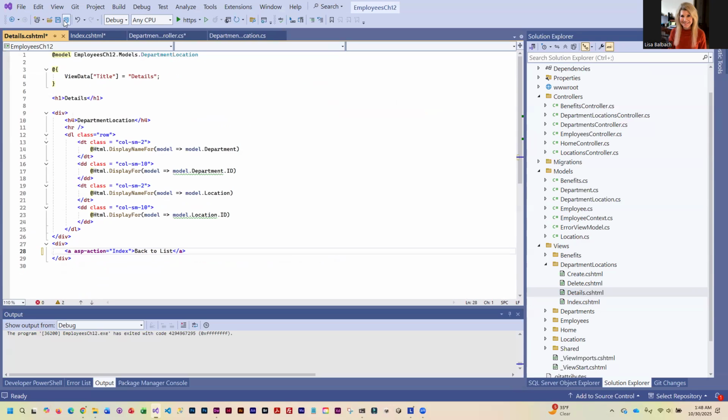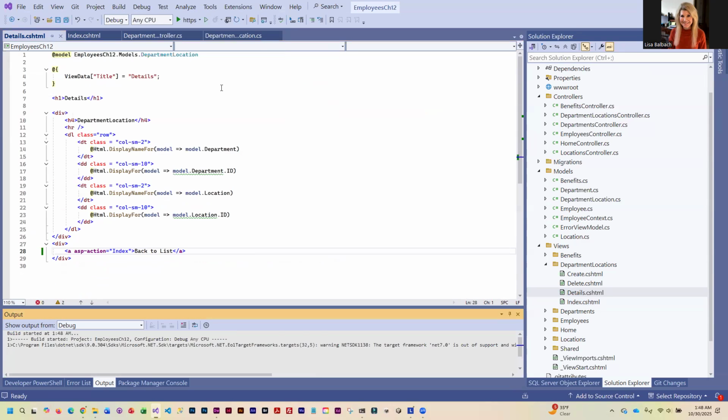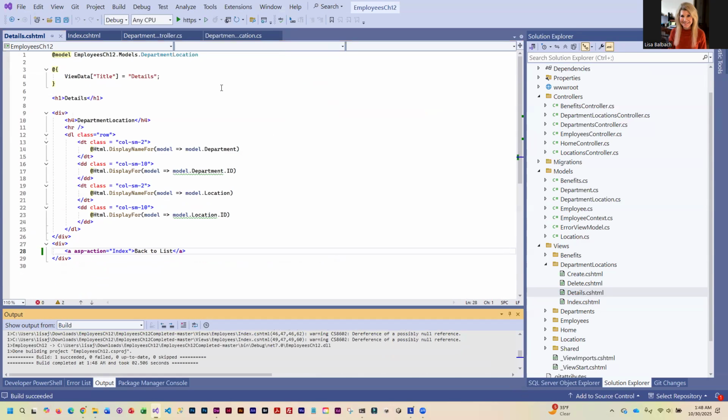Then let's save all our changes and we'll run a build. At this point, our edit feature is gone. Poof.